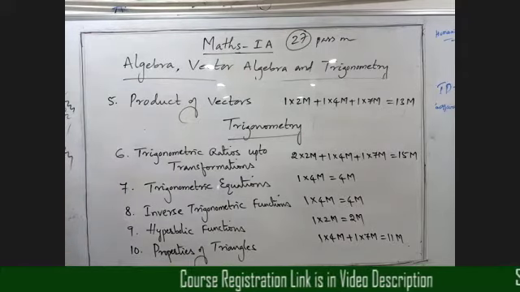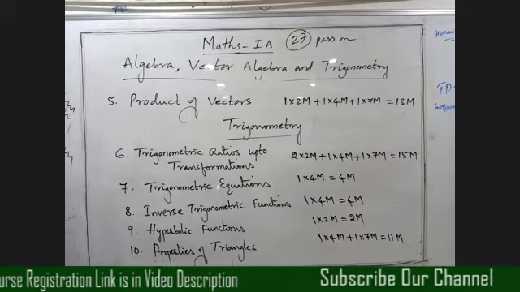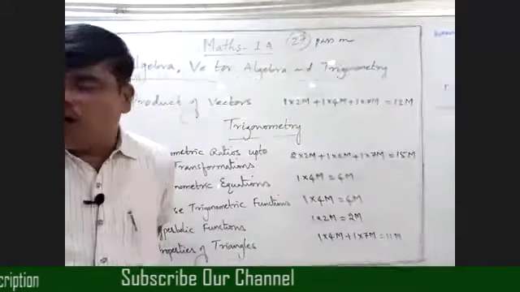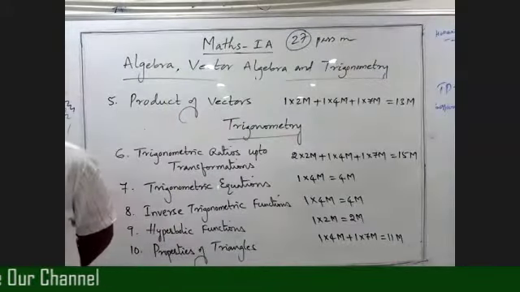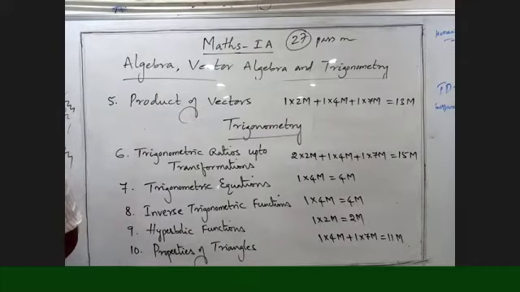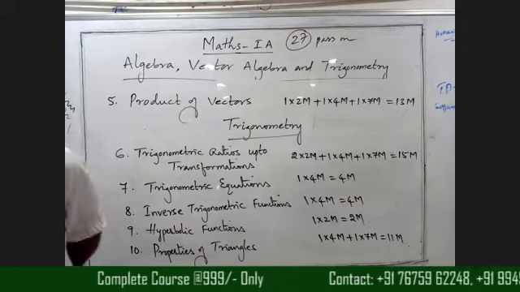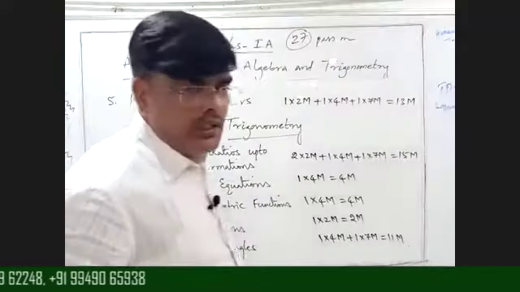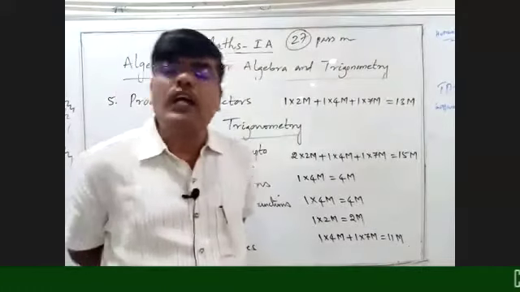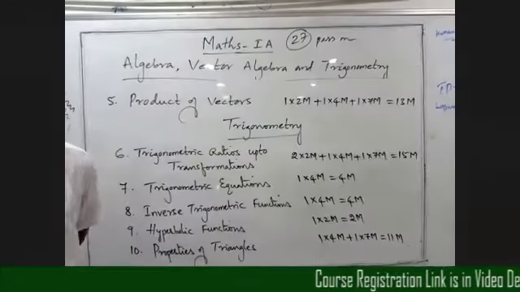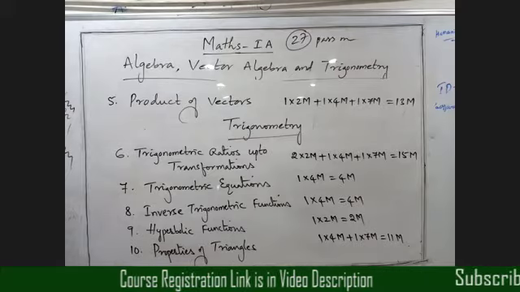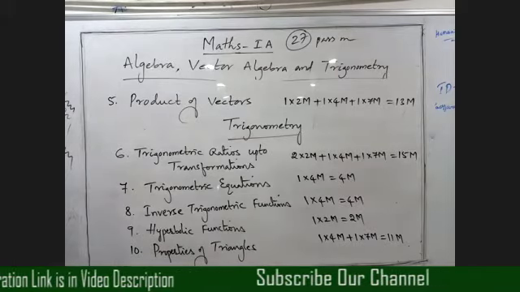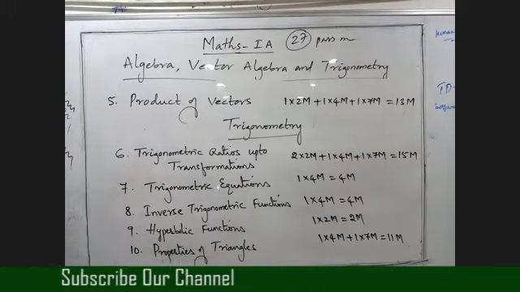Alright, similarly, if you observe 7 marks questions, that is LAQs. How many LAQs are there, beta? Totally 7. Is it right? So totally we have 7 marks questions, that means LAQs, in which we have to answer any part. Okay, so this is the syllabus of 1A. Okay, that clear?